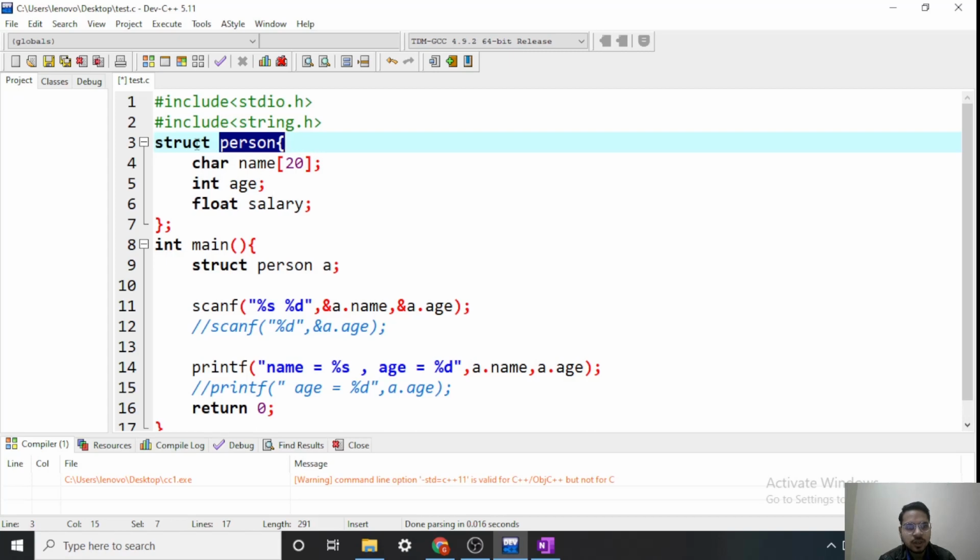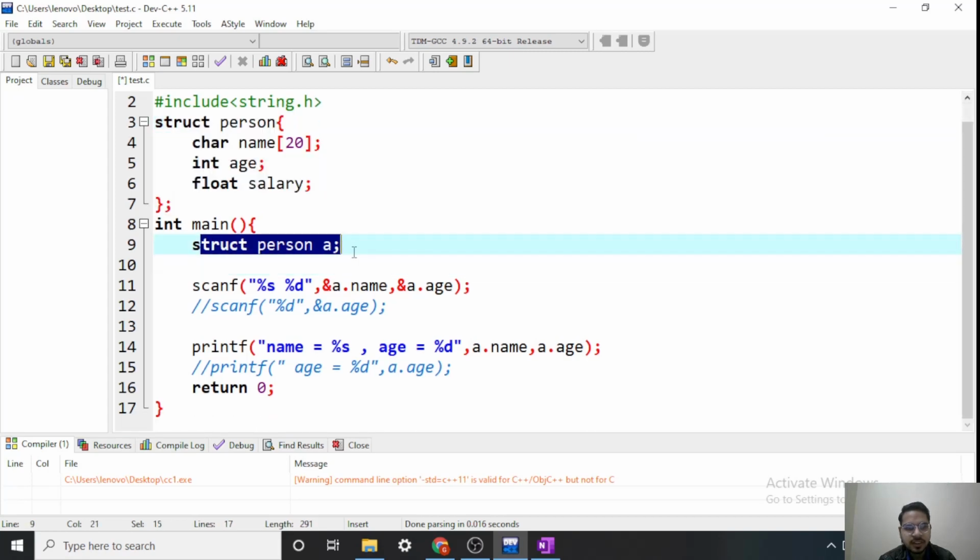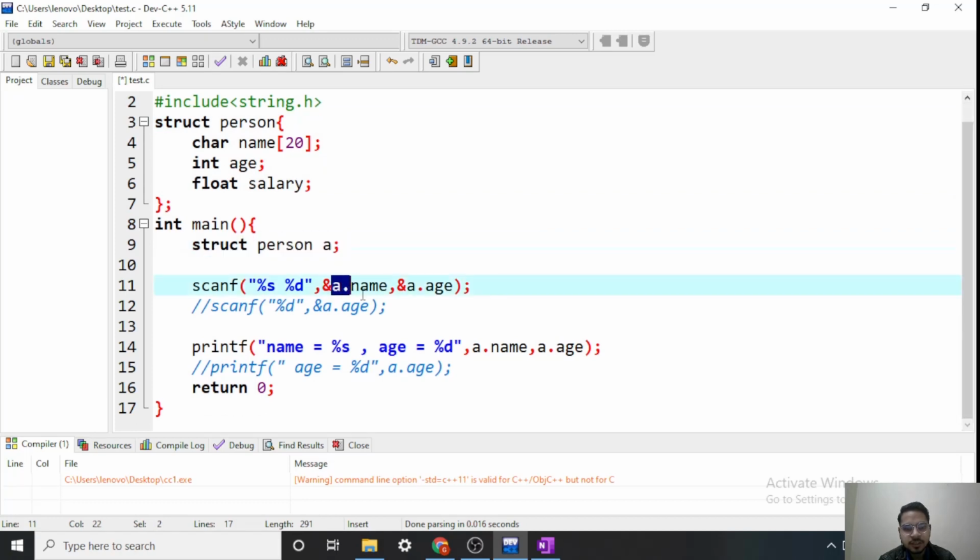Okay. So how to use? First declare the data type, then declare the variable name, and to access the properties we use this, a dot name, a dot age. Okay. We can also initialize at the same time, or we can take input later also. So that was the concept of structures.